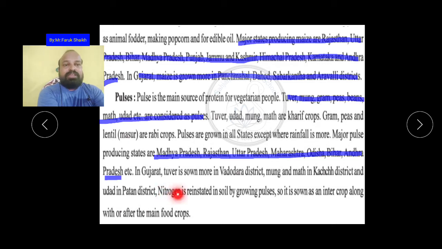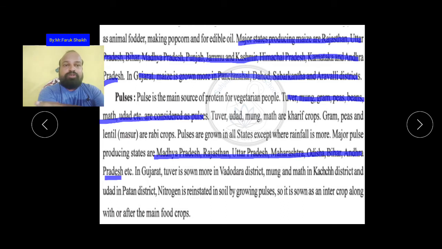Nitrogen is reinstated in the soil by growing pulses, so they are sown as an intercrop after the main food crops. That means after cultivating grain once, farmers grow or sow pulses. Why? Because nitrogen is reinstated in the soil by growing pulses. Nitrogen is most important to give to the soil, and farmers use urea fertilizer, which has more nitrogen.